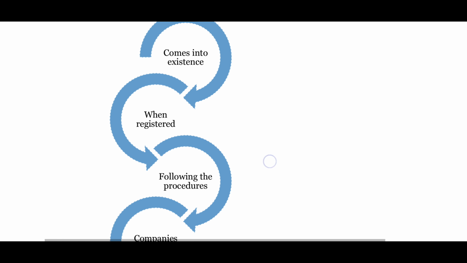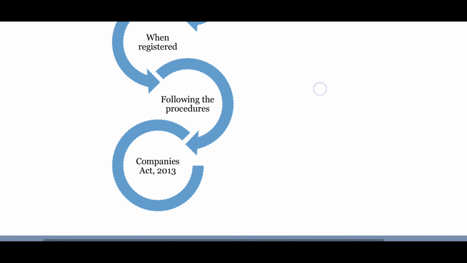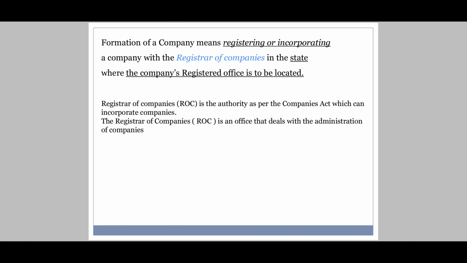Now see here, company comes into existence when registered by following the procedures given by Companies Act 2013. Here, company comes into existence. Company is formed by following the procedures that are given by Companies Act 2013. Now see here in the second point, it said that when registered. So now we are going to see where to register a company.